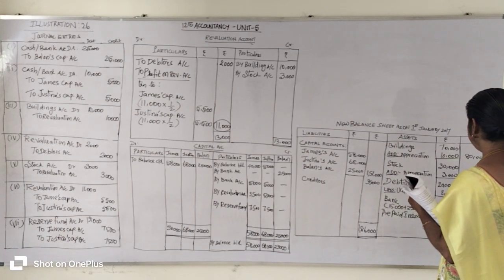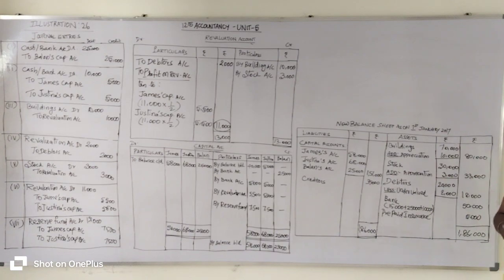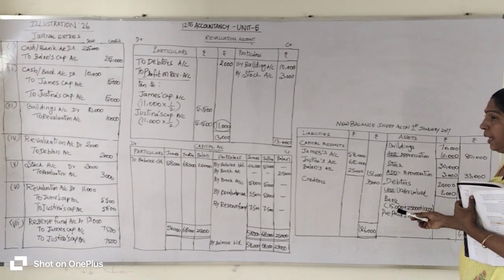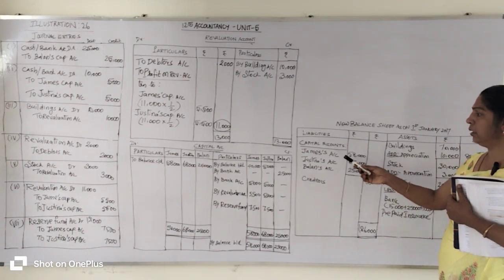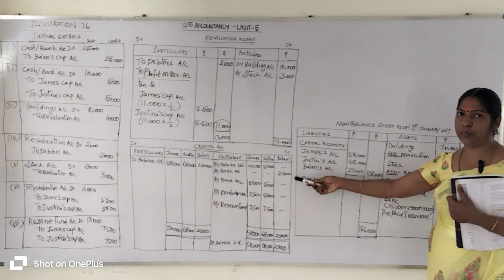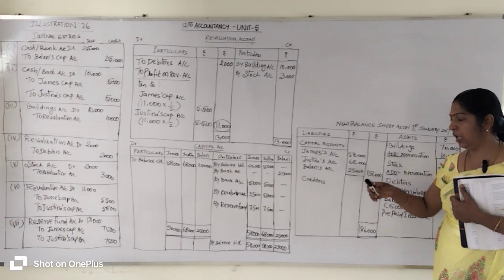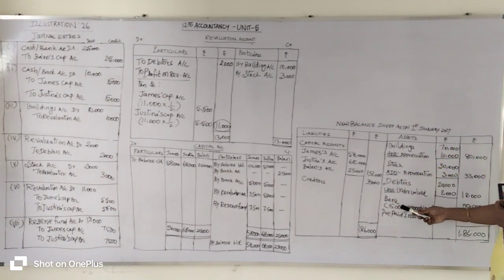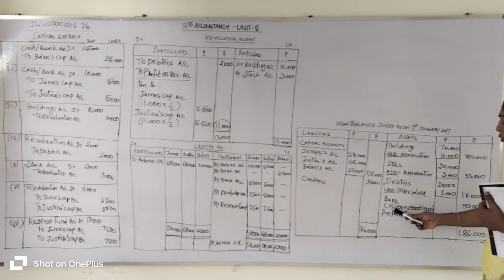Bank value, listen, bank value 15,000 rupees given in the question. With that bank value, you are going to add that new partner Bolland brings 25,000 rupees cash in the name of capital, which is also added with the bank amount, and 10,000 rupees goodwill also brought by the new partner Bolland. The new partner's capital and the new partner's share of goodwill will be added with the bank amount 15,000 rupees.